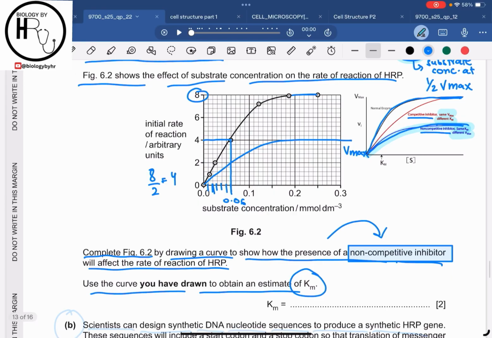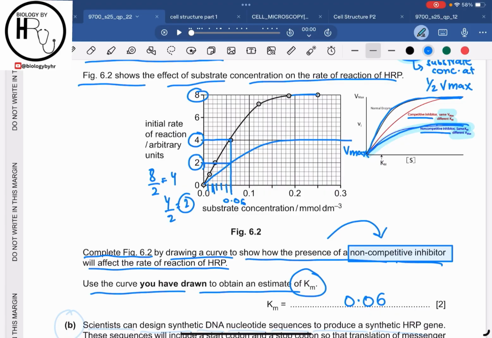Now use the curve you have drawn to obtain an estimate of the Km. For example, Vmax of the non-competitive inhibitor is 4, and 4 divided by 2 is equal to 2, right? So at 2, the substrate concentration is 0.06.